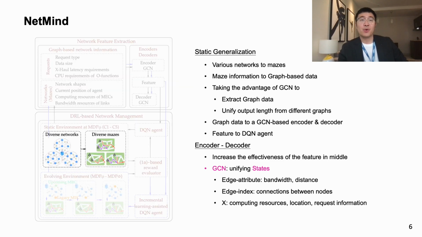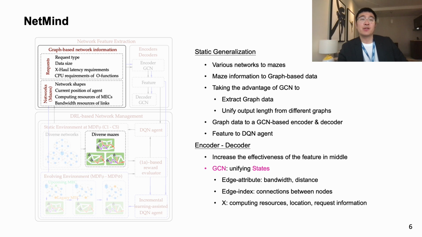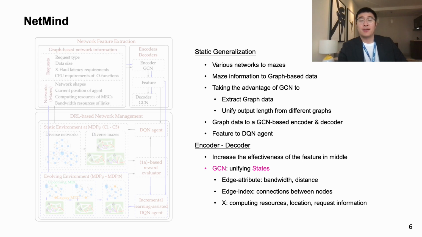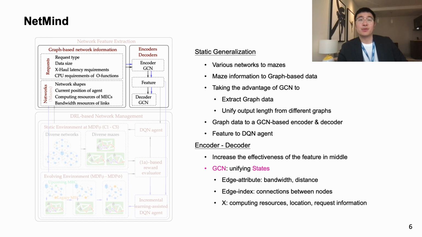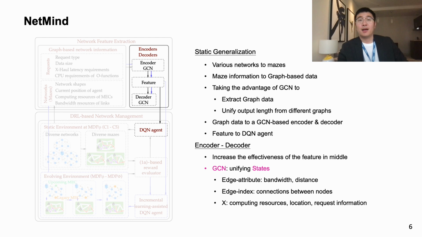Firstly, diverse networks will be converted into diverse mazes. Then the maze information will be extracted and formed into graph-based data. Then this data will be input into a GCN-based encoder and decoder, and the feature in the middle will be further forwarded to train the DRL. The most important component to realize the generalization capability of the DRL is the encoder and decoder.